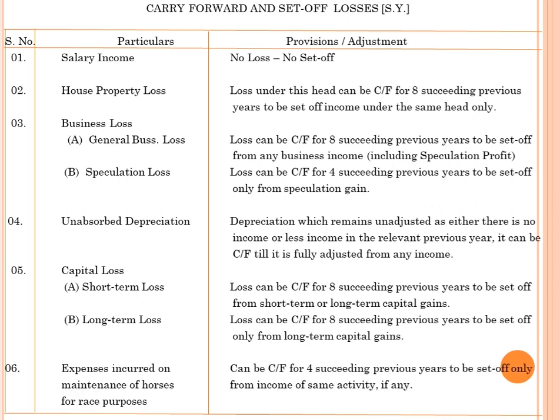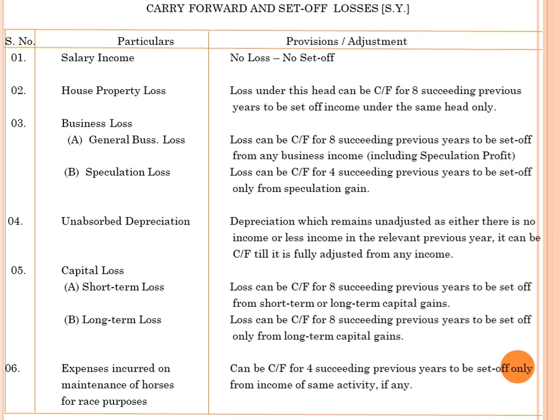And last, expenses incurred on maintenance of horse races can be carried forward for 4 succeeding previous years and set off against income of the same activity. I hope you understood the concept of set off and carry forward losses. Here we follow three processes: process 1 intra-head set off, process 2 inter-head set off, and process 3 carry forward and set off in subsequent years.